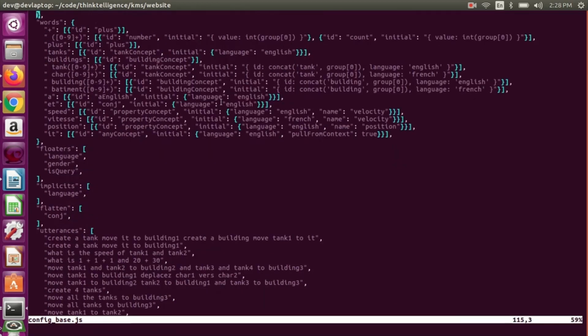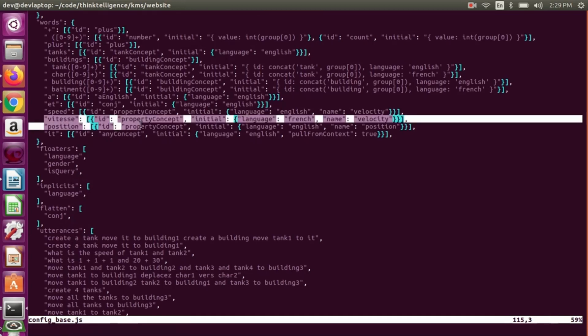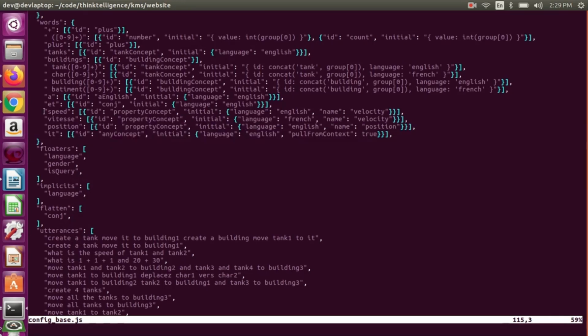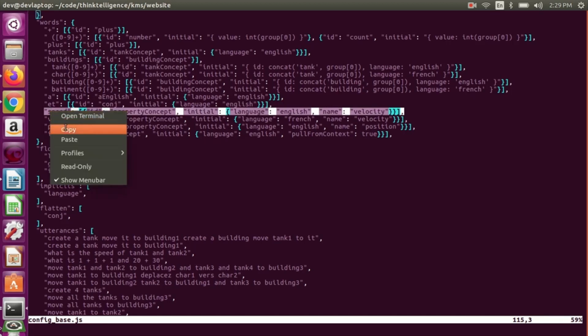Oh, in the words thing, if there's a space at the start of the word, that means it's a regular expression. Otherwise, it's just a string. Because this is JSON. This goes through the Python as JSON, so I couldn't do any fancy stuff. Anyway, so let's just pick speed. That's like a word that maps to an instance of a concept, like speed is a kind of property of a tank or whatever this was.